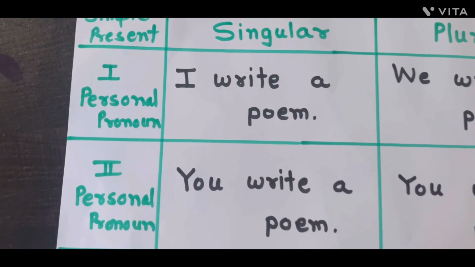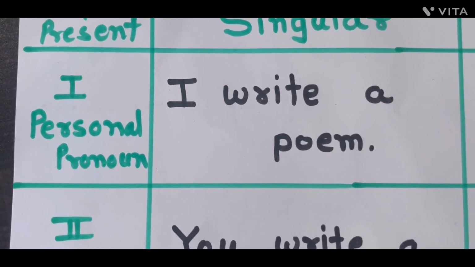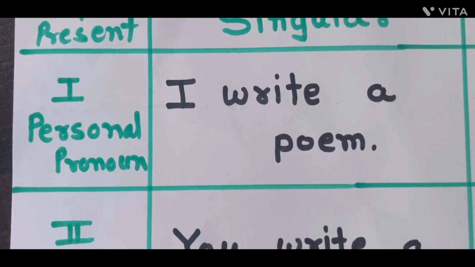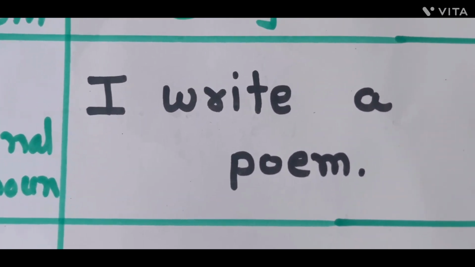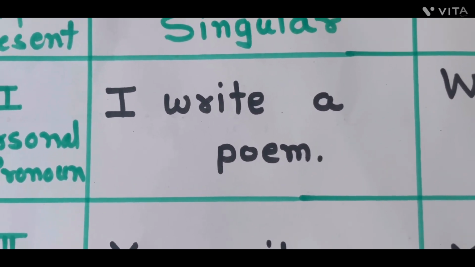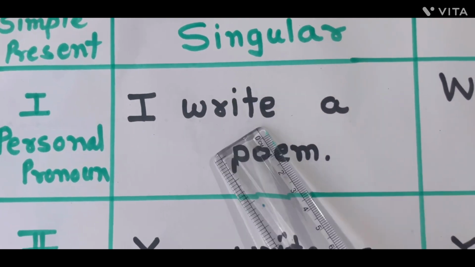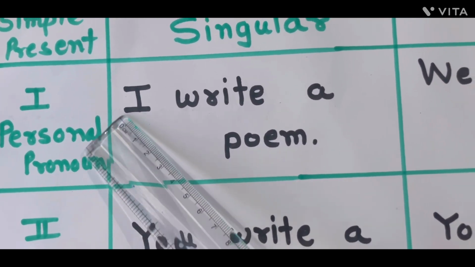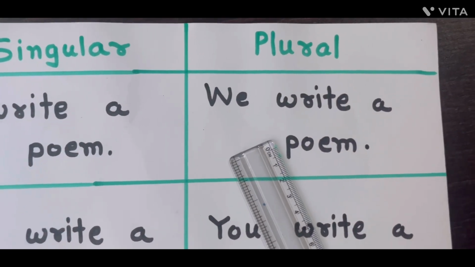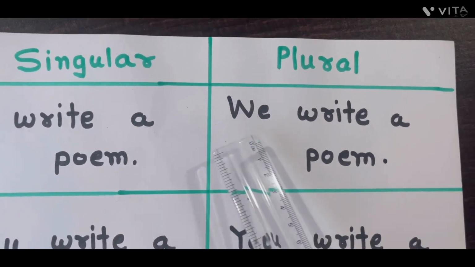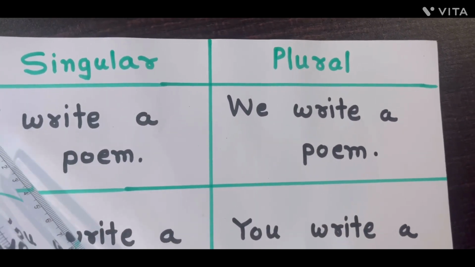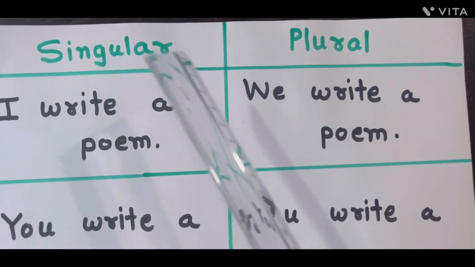In singular I have written here a sentence in first person, using the personal pronoun I: I write a poem. Please pay your attention properly. Now we are going to make the sentence in plural form. The plural of I is we, in Marathi we say mi and we means amhi.